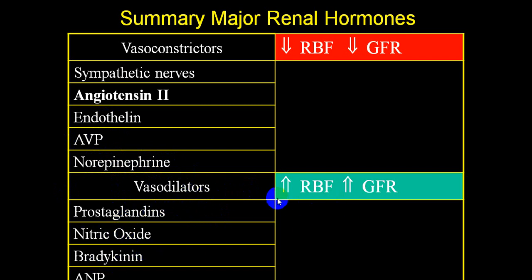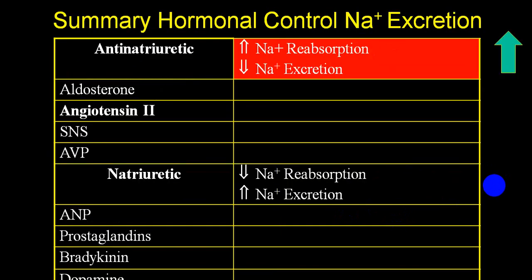Because of vasodilatation, there is increased renal blood flow and increased GFR, and that will indirectly produce increased sodium excretion and thus regulate sodium and water balance.